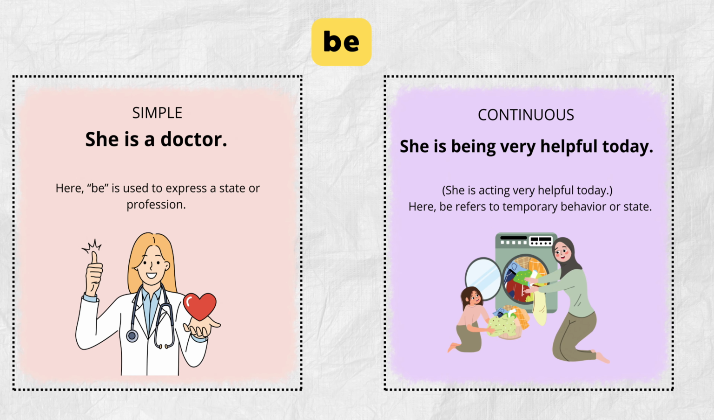To be. Simple form. She is a doctor. Literally means she is a doctor. Here, be is used to express a state or profession of someone. Continuous form. She is being very helpful today. It means she is acting very helpful today. Here, the verb to be refers to temporary behavior or state.